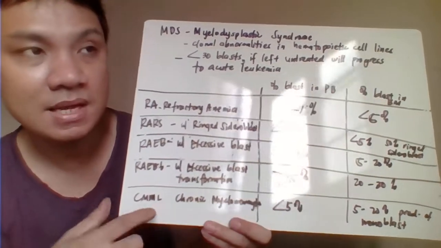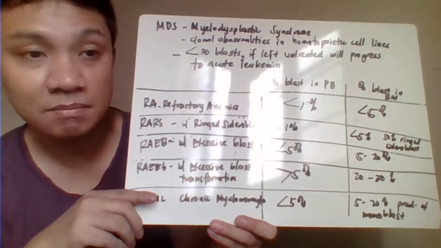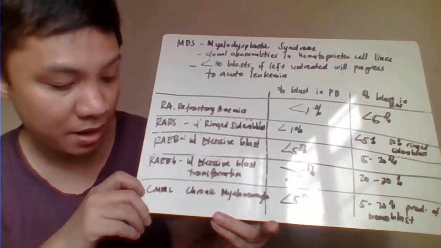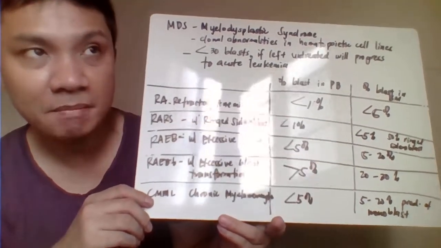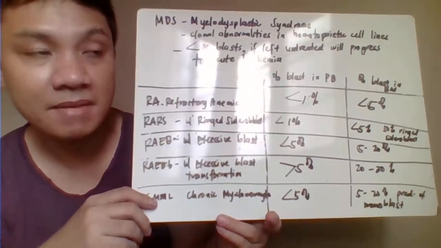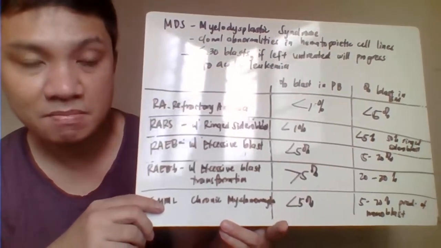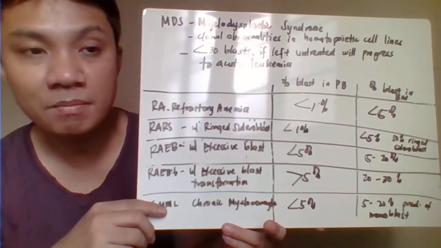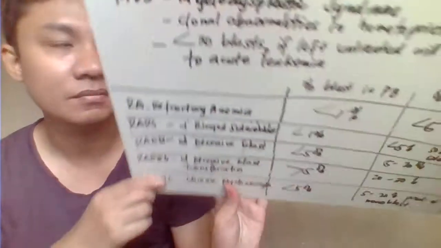So more than 5% blasts are found in your peripheral blood, and we have here 20-30% blasts found in your bone marrow. And chronic myelomonocytic leukemia is characterized here by less than 5% blasts in peripheral blood and a present 5 to 20% blasts found in your bone marrow with a predominance of your monocytic cells.